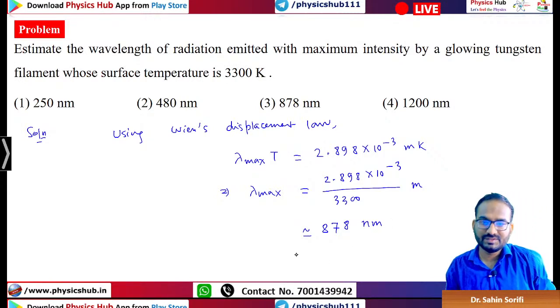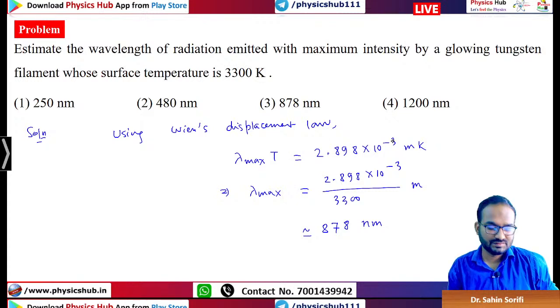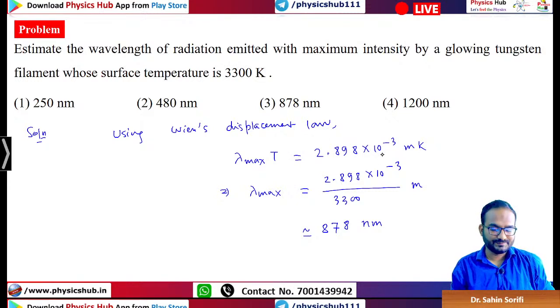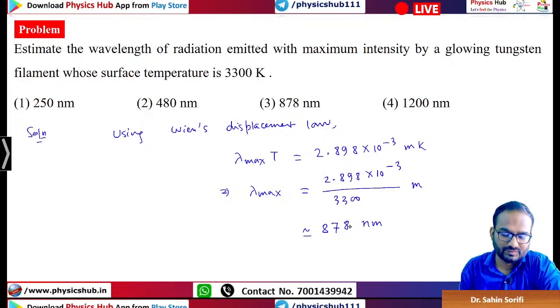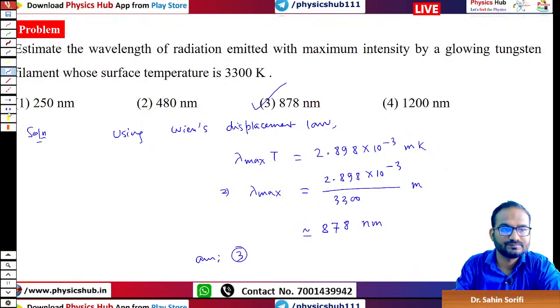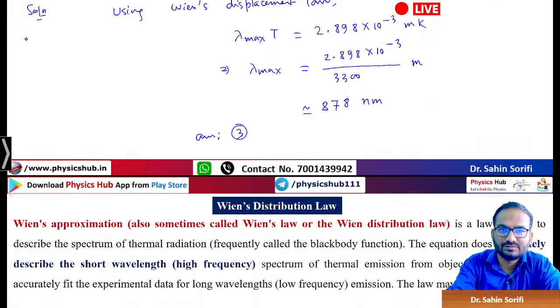Now this is universal. Lambda max into T, this constant, is universal. All the time you will be using this constant, fixed for all radiation systems. C is coming out to be the answer. Okay, I think everybody could do this.